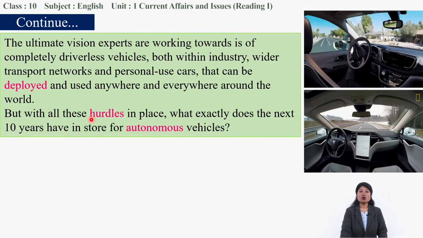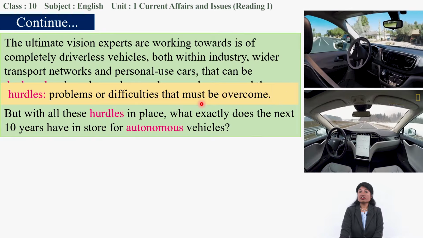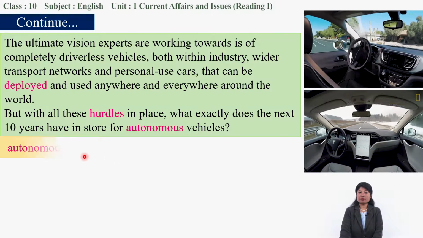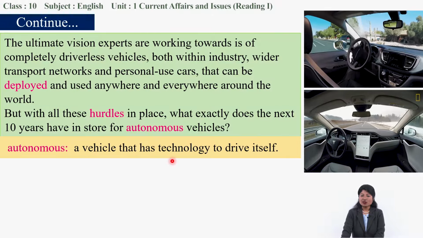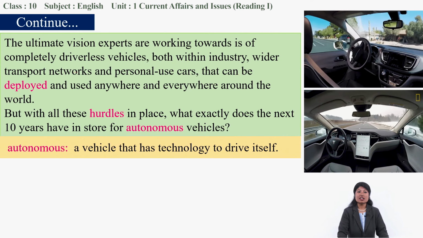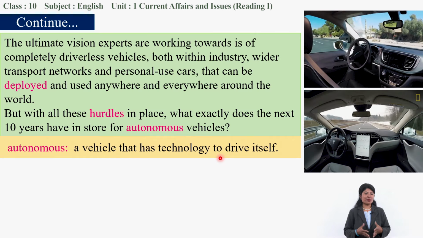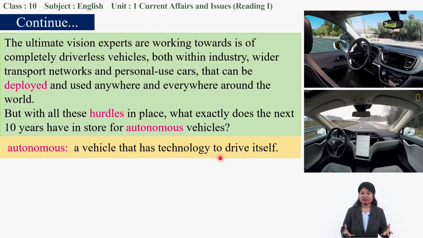But with all these hurdles in place, hurdles mean problems, difficulties that must be overcome, what exactly does the next 10 years have in store for autonomous vehicles? Autonomous means a vehicle that has technology to drive itself. So in the next 10 years, how could these problems and hurdles be solved? The experts are working on that.